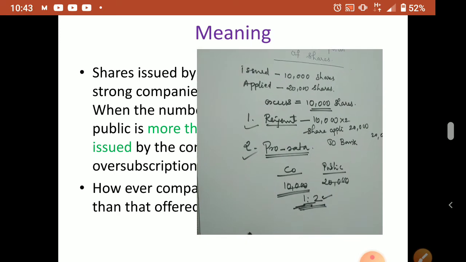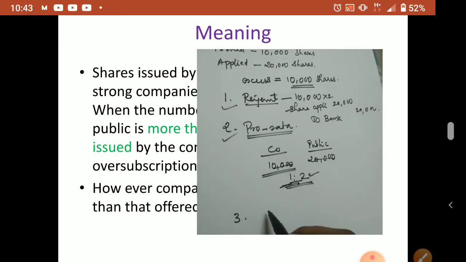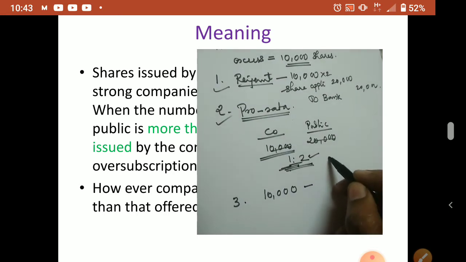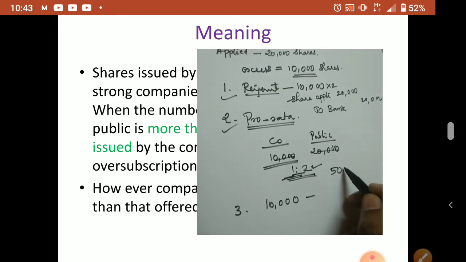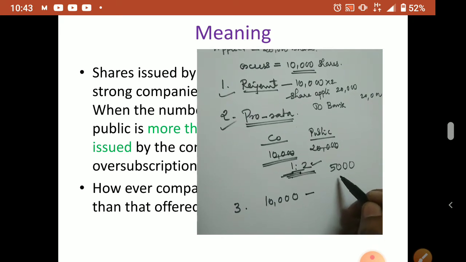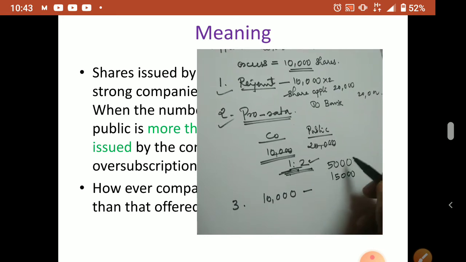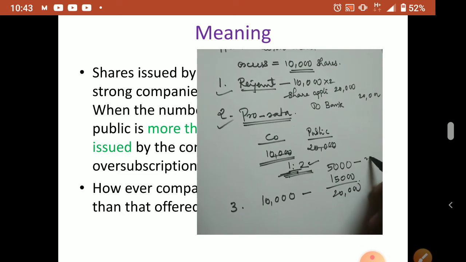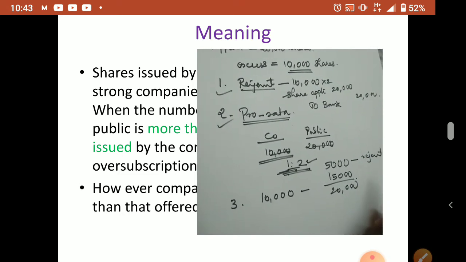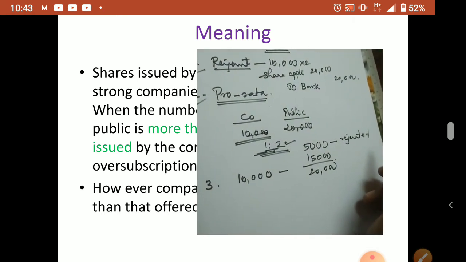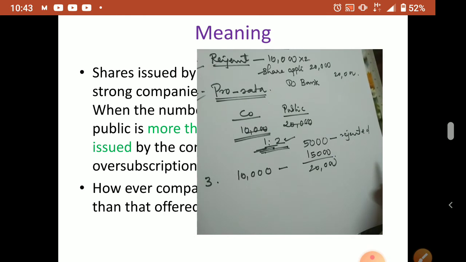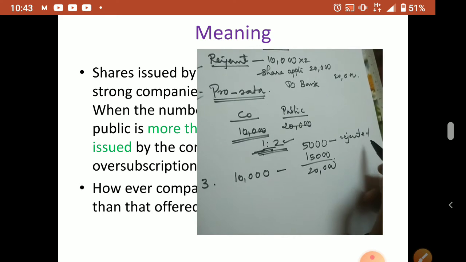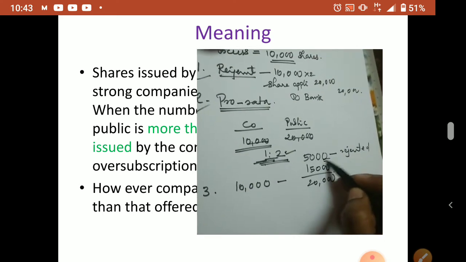Now another case is a mix of rejection and pro rata. Some number of shares they can reject. For example, 10,000 is with the company. Out of 20,000, 5,000 are rejected. On the public side we are calculating 20,000, and 5,000 are rejected. For the rejected case, no problem: directly we pass the journal entry, share application account debit to bank. In the second entry, for share capital, we write share application account debit to share capital, then to bank also for the rejected applications money.